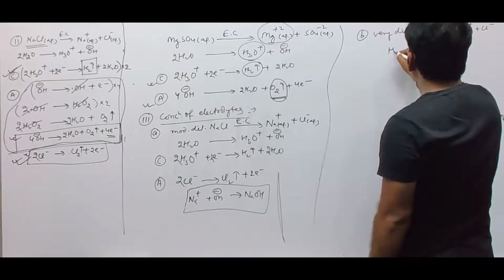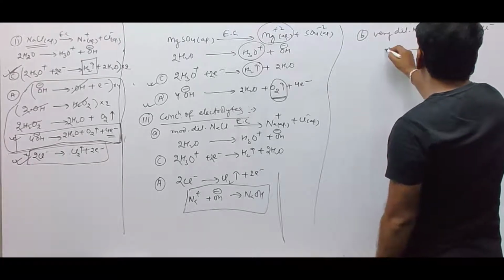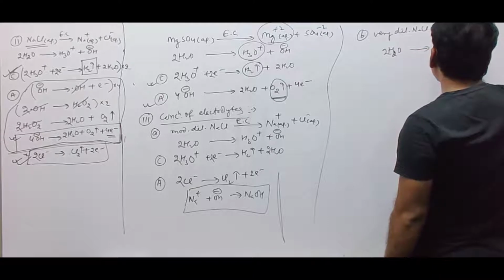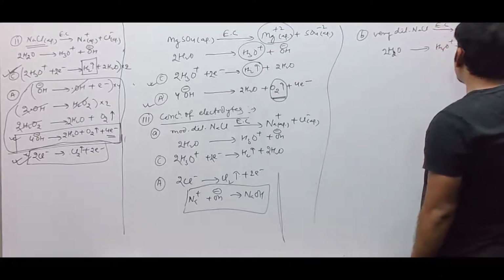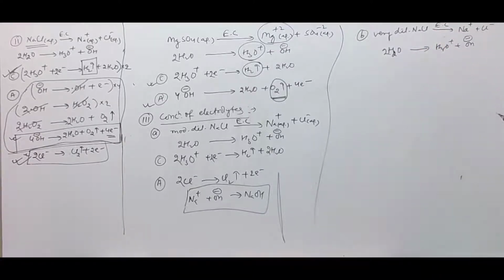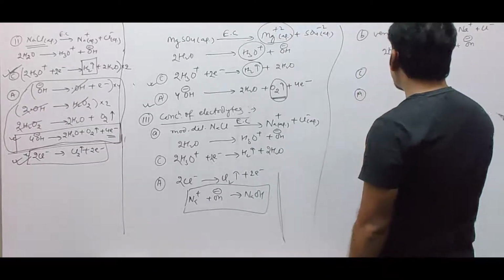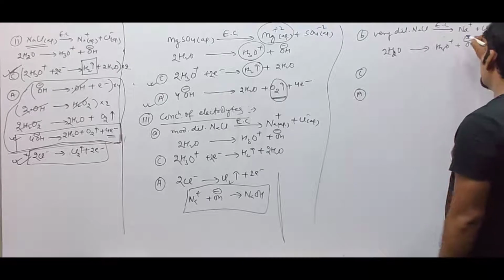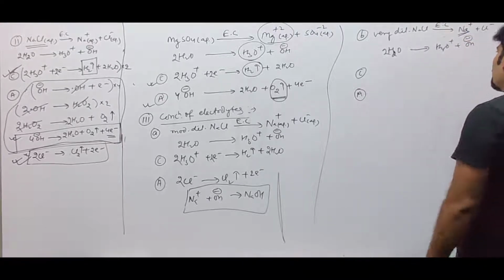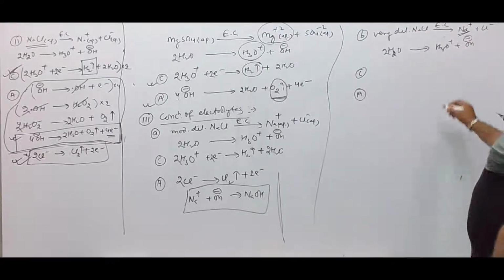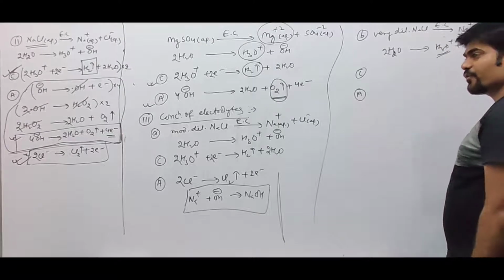We have water, H2O gives rise to H3O+ plus OH-. Cathode, anode. Since it is a very dilute solution, the amount of Na+ per unit volume will be very less, while H3O+ concentration is very large.